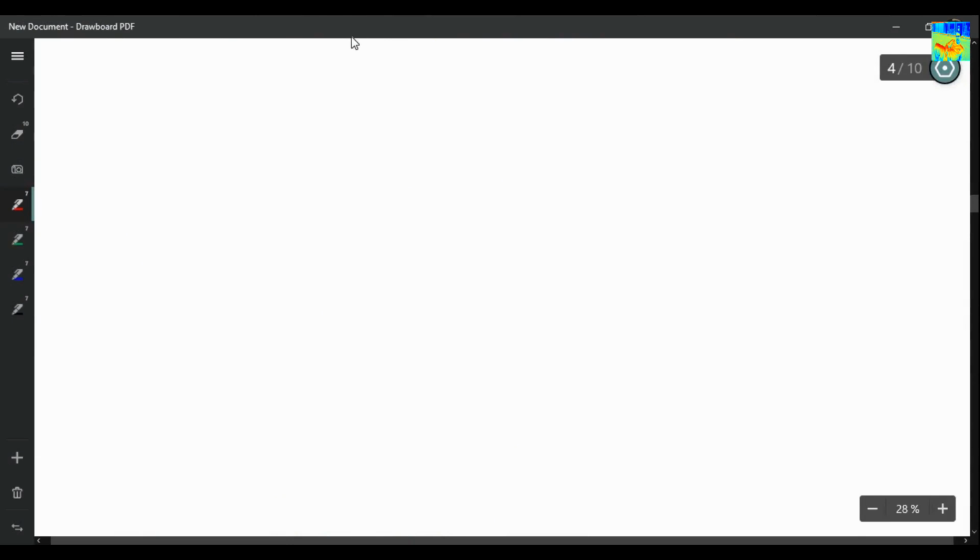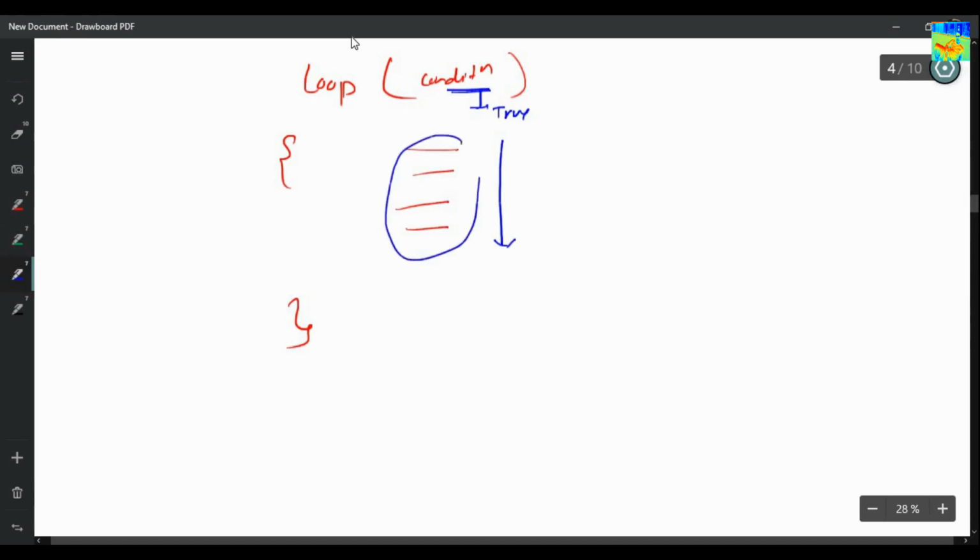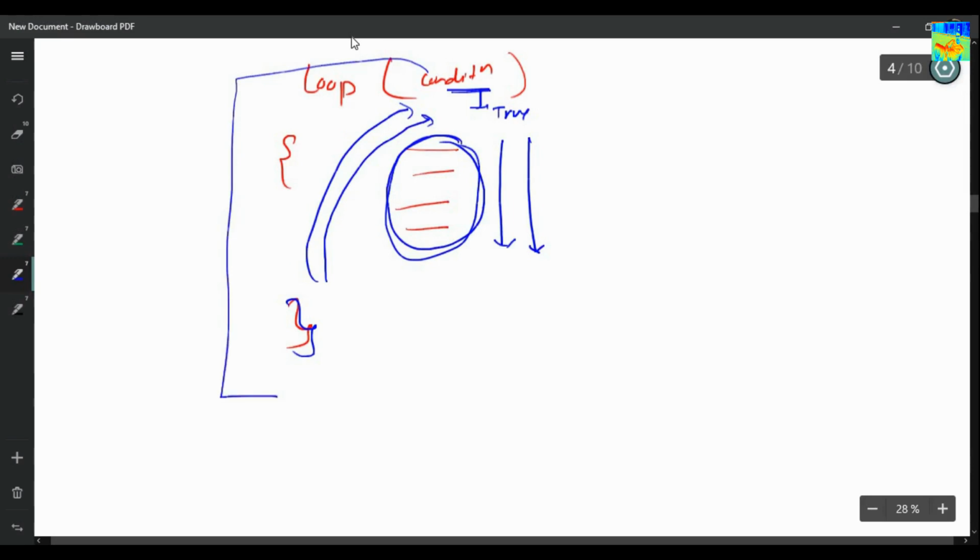So what is the normal flow of a loop? If you are having a loop here and this is my condition, and these are my instructions, and this is the ending of the loop. If the condition is true, you will go inside the loop and execute each one of the instructions. After reaching the end, you will again check the condition. If the condition is again true, you will come inside the loop and execute all these instructions again, and then check the condition again. If the condition is false, then only you can reach the end. And if the condition is true, you will go inside the loop.